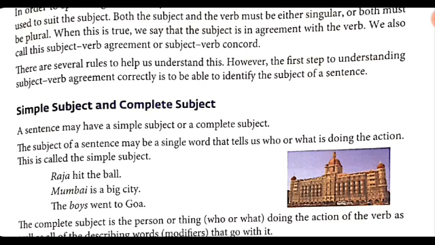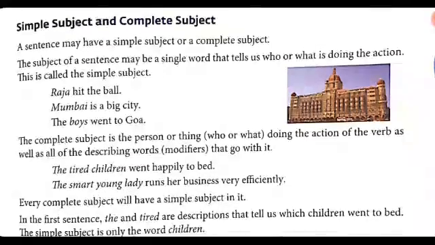The subject of a sentence may be a single word that tells us who or what is doing the action. This is called the simple subject. Now there are a few sentences given. For example, Raja hit the ball. Mumbai is a big city. The boys went to Goa. Now here the nouns like Raja, Mumbai, boys, they all are the subject here. So they are the simple subject.